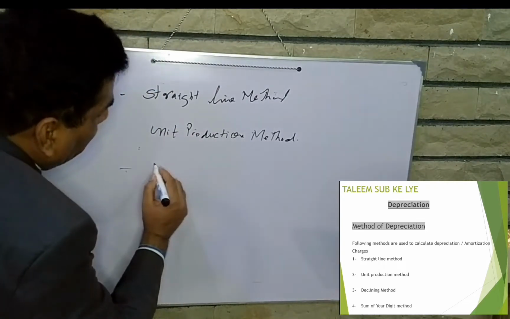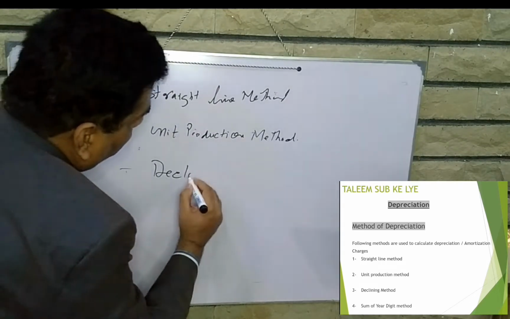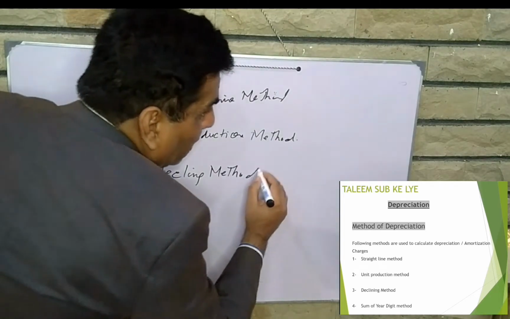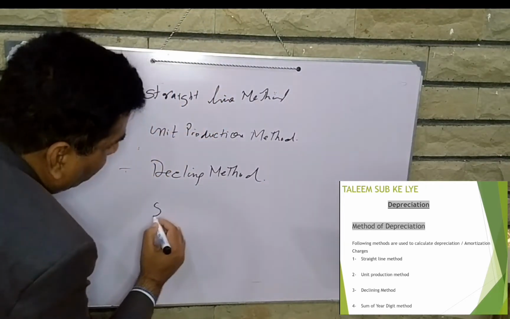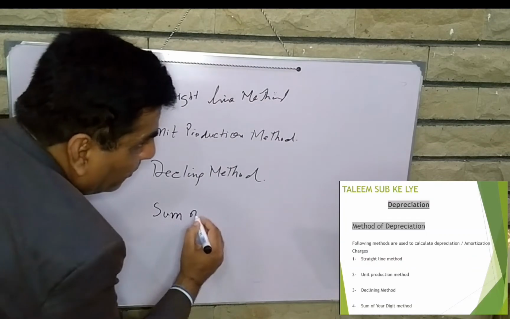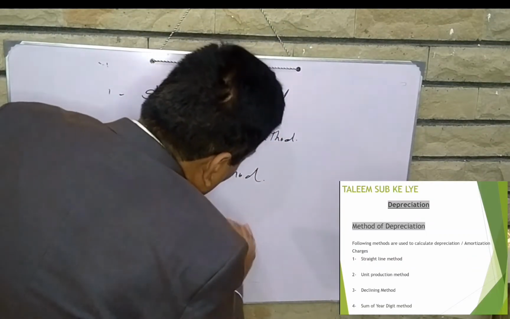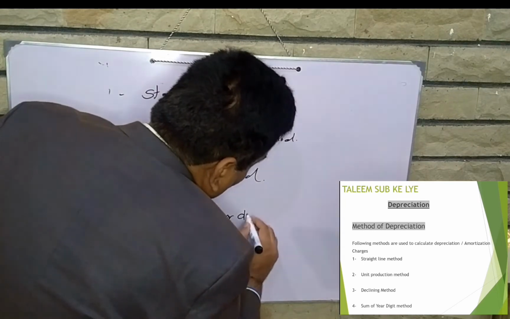Number three, declining method. Number four, sum of digits method.